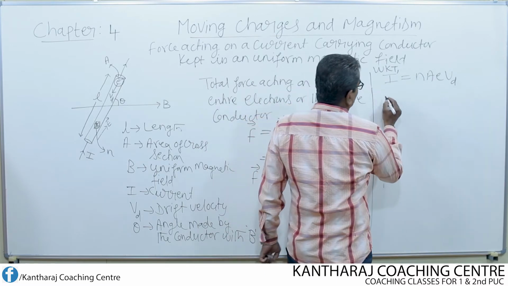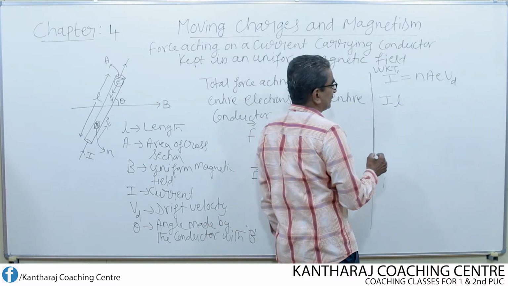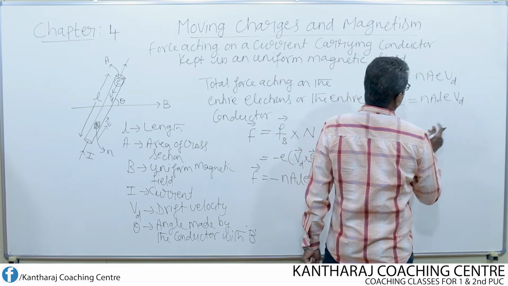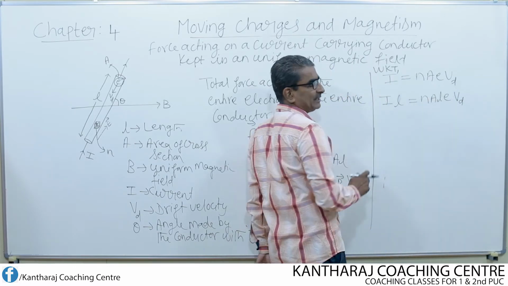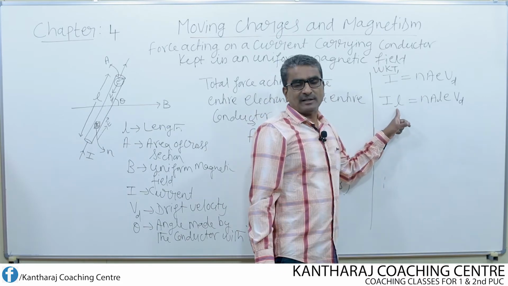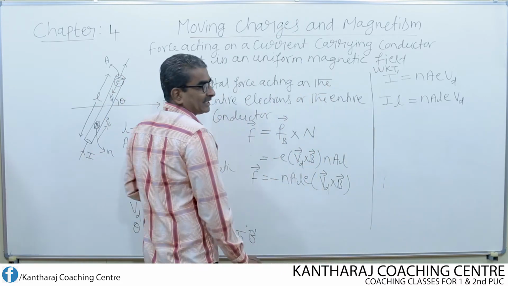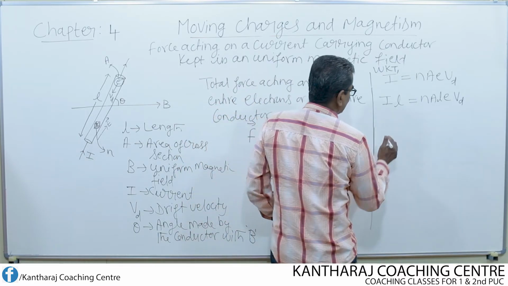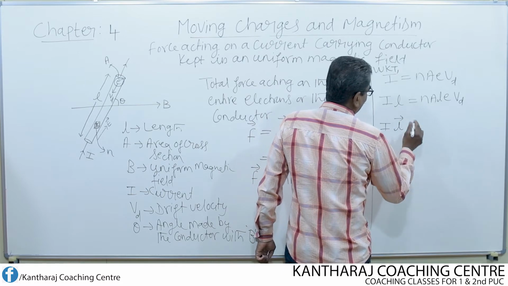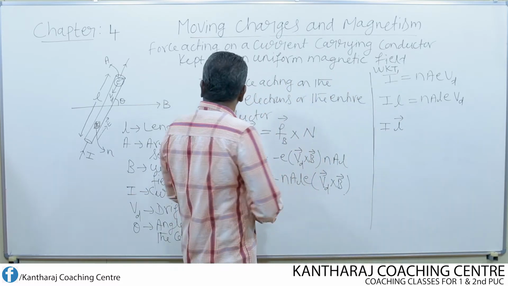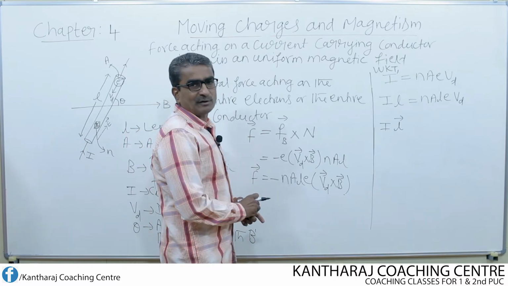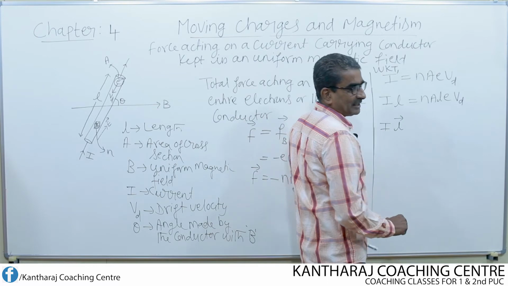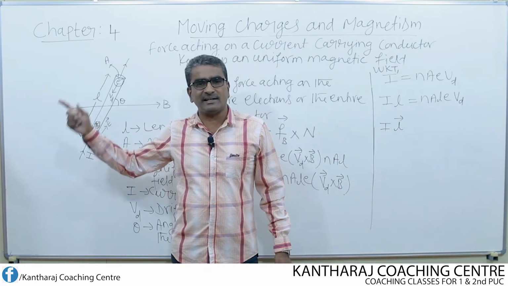I multiply both sides by L, the length of the conductor: nALe into Vd. So multiply this side also by L and that side by L. If I consider the length of the conductor as a vector quantity, then how can I represent this? I into L. Okay. So I consider this L as a vector quantity, though length is a scalar. For calculation purposes, I consider the scalar quantity length as a vector.